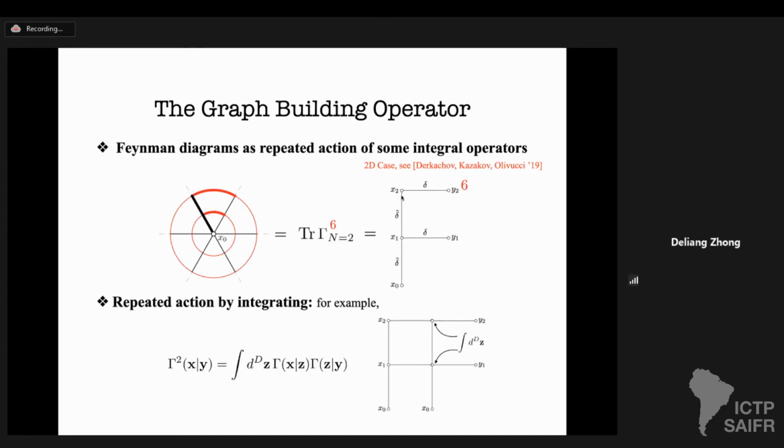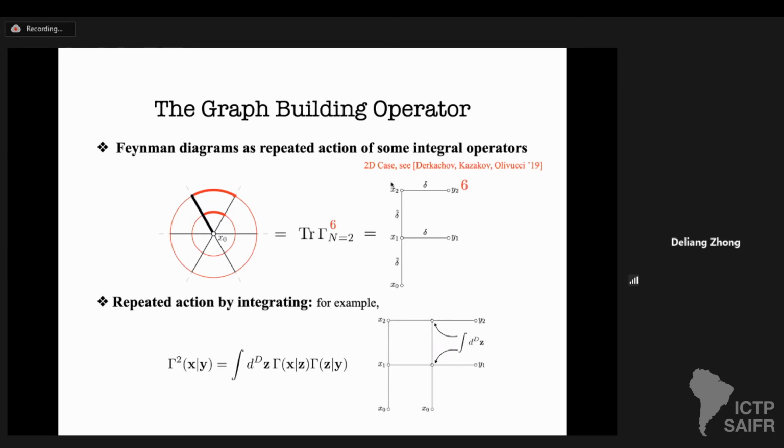For example, in the radial direction, it has a fixed point x0. It's the position of the initial operator, and those operators are connected by the black propagators of dimension delta tilde. On the other hand, in the horizontal direction, we have these 2 red propagators with scaling dimension delta, and the integral